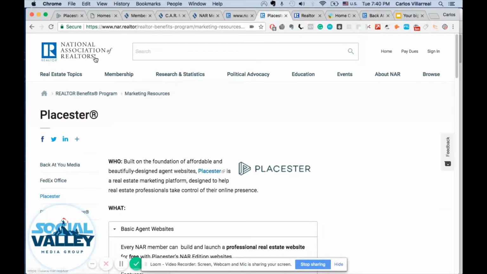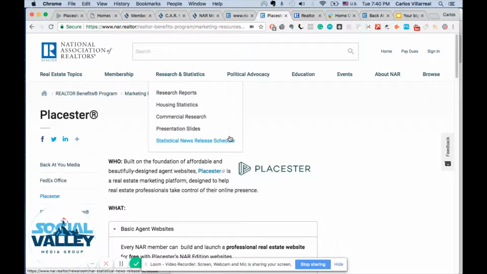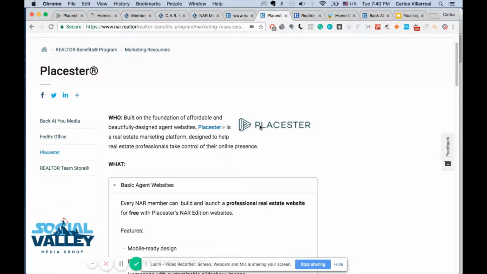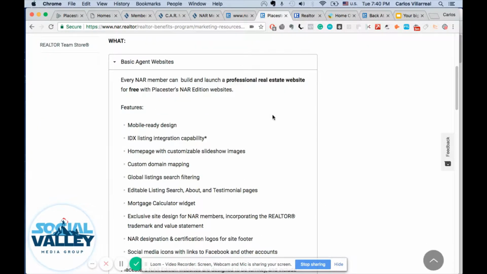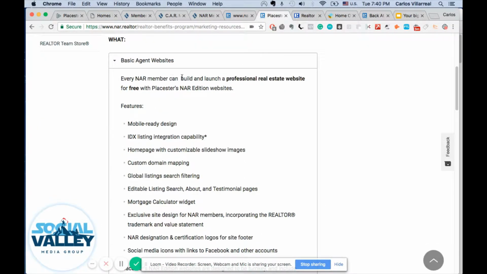Now, if you go on the NAR website, National Association of Realtors, they have a partnership with Placester, which is a real estate company. Basically, they design websites for agents and brokers, and they have IDX built in. IDX is a function that interacts with your MLS. So when people visit your website, they can search the MLS through your website instead of having to go on Realtor.com or Zillow or Trulia. And this is the agreement they have with NAR. So every NAR member can build and launch a professional real estate website for free.